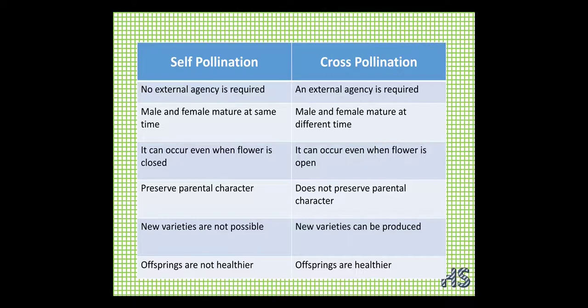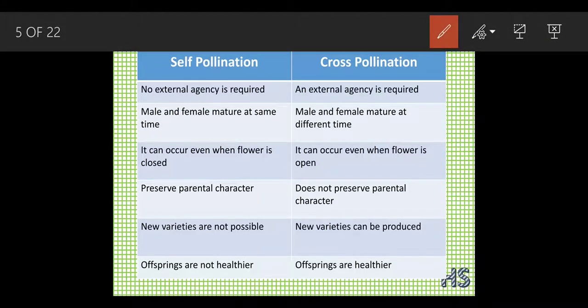Now let's understand the difference between self pollination and cross pollination. In self pollination, no external agent is required. What do you mean by that? The agents, like you have already studied in your 8th standard, are water, insects and wind.